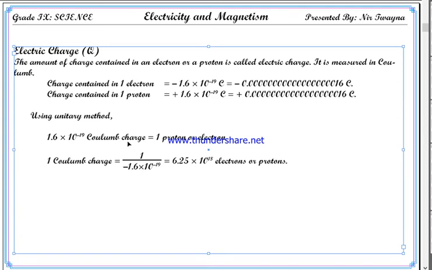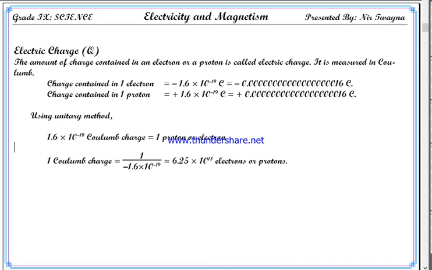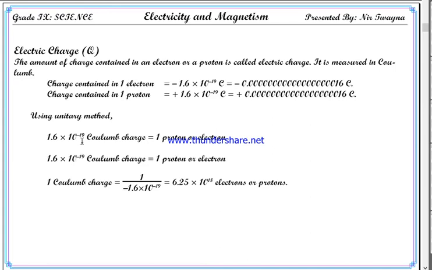Now if you are to use the unitary method, let me copy this same step here in the next step also. If you divide the left side by 1.6 into 10 to the power minus 19, then you can divide the right side as well by the same number, isn't it? So let me divide it.